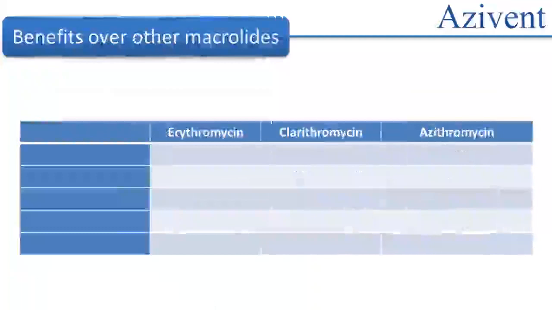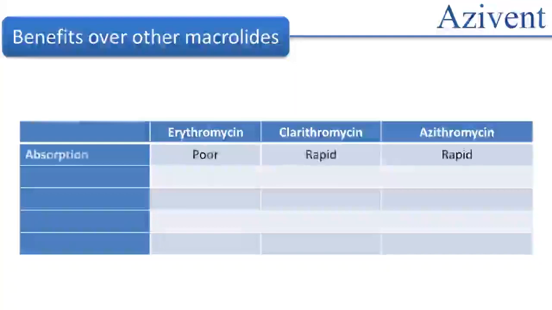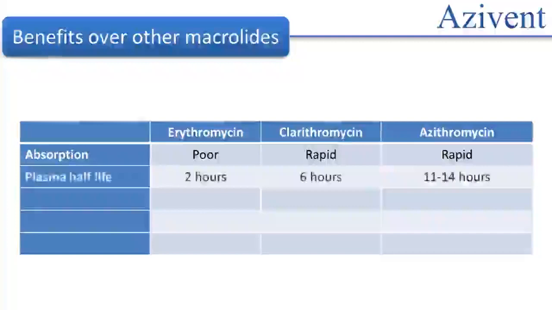Let us look at the benefits of azithromycin over other macrolides. When you compare the macrolides on basis of absorption, erythromycin shows a poor absorption, whereas clarithromycin and azithromycin both show rapid absorption. Plasma half-life is 2 hours and 6 hours for erythromycin and clarithromycin respectively, but azithromycin shows a prolonged half-life of 11 to 14 hours.